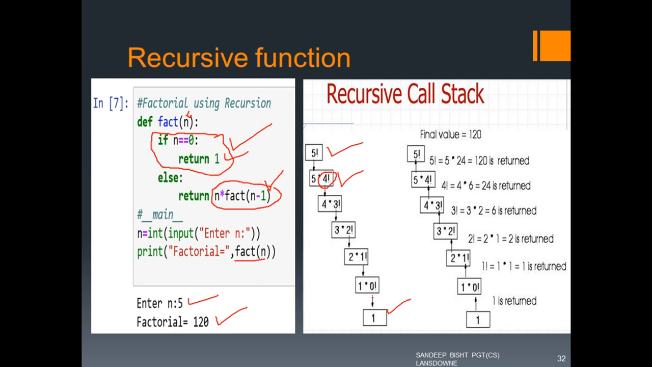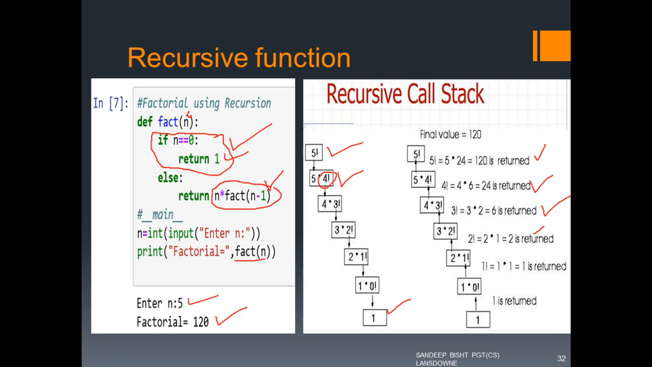And what will happen? This will return 1, this will return 1 again. Then this fact 2 will return 2. Then this fact of 3 will return 6. Then this fact of 4 will return 6 into 4, 24. And then this fact of 5 will return 24 into 5, that is 120.